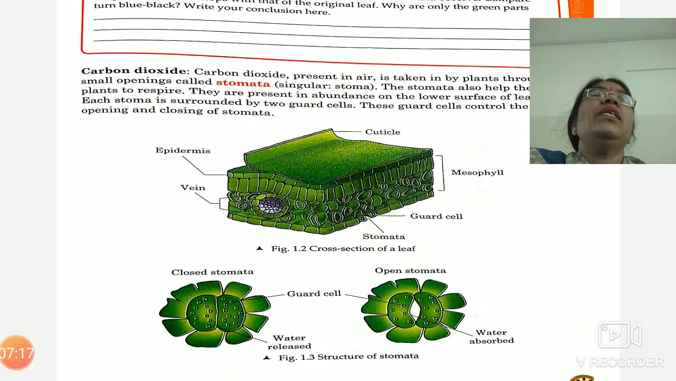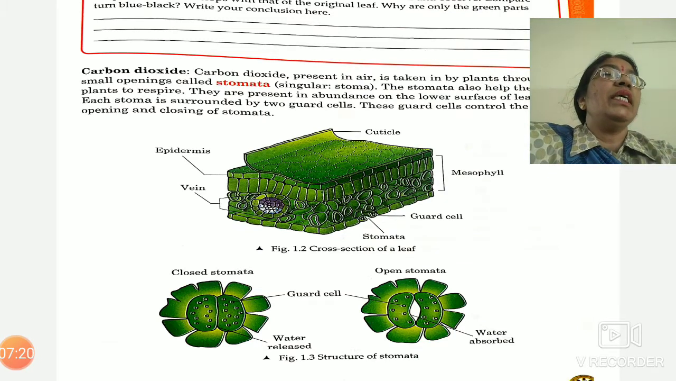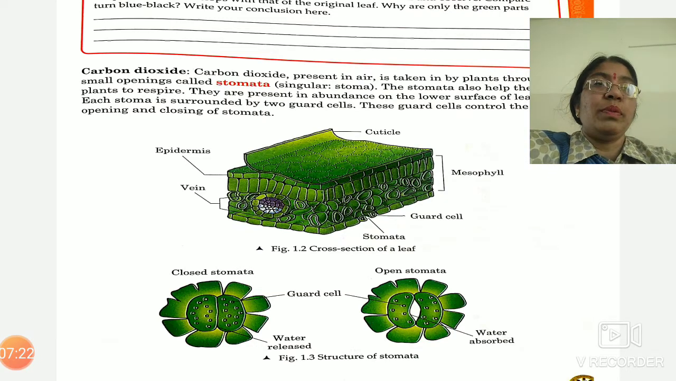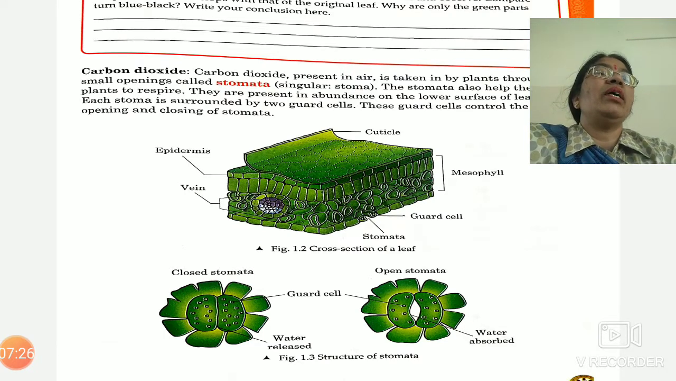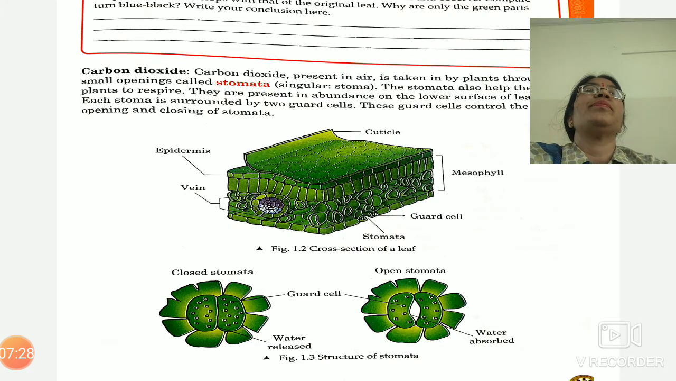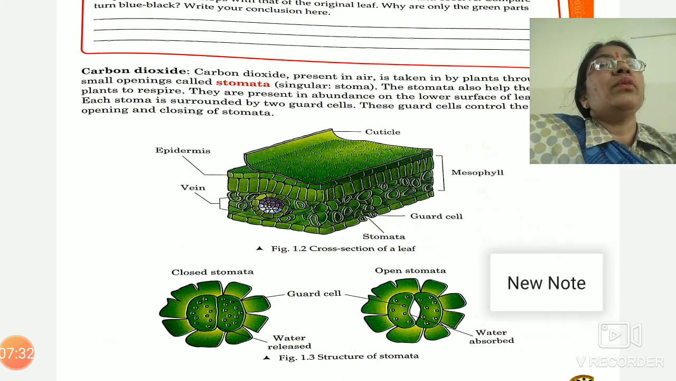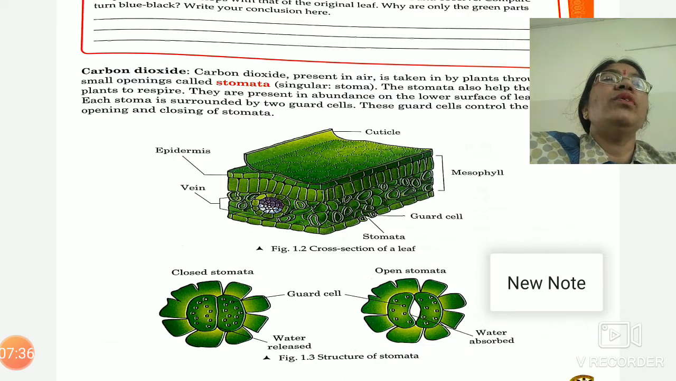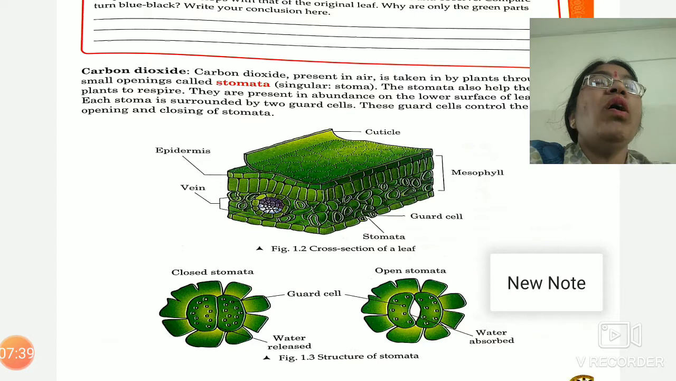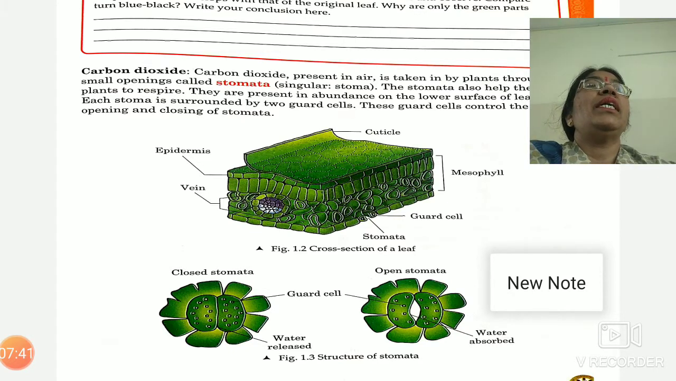Carbon dioxide is that gas which we release during the process of respiration. Oxygen is required for the process of respiration, and carbon dioxide is released as a product. Now, this carbon dioxide is utilized by green plants for preparation of food. Now, how does this carbon dioxide reach inside the leaves?